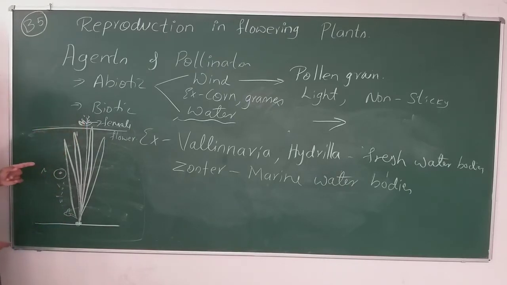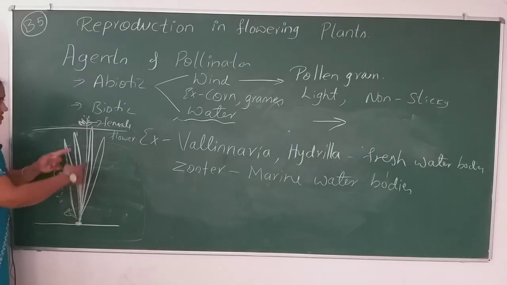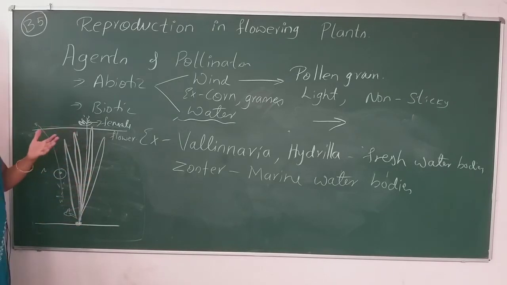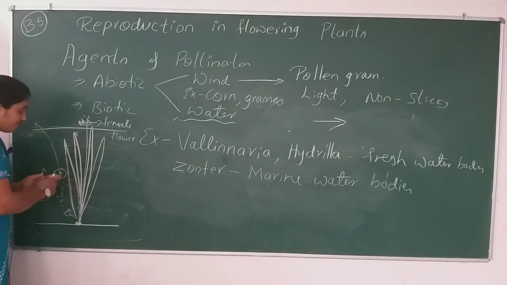You can ask me, if you have any doubt, like why have you drawn only one plant, why not one more plant, so that the male gamete can reach the female flower stigma of that plant. Chances are there. Only one plant I am drawing here to explain to you.